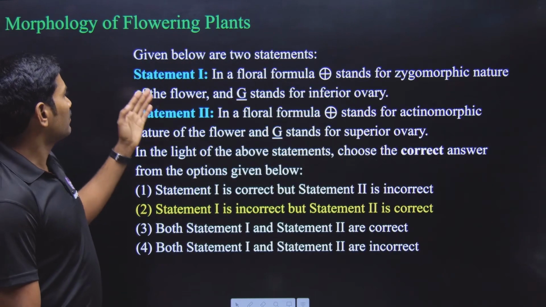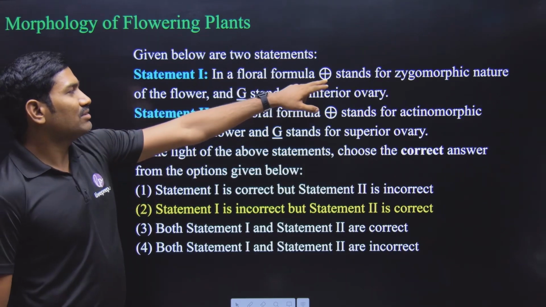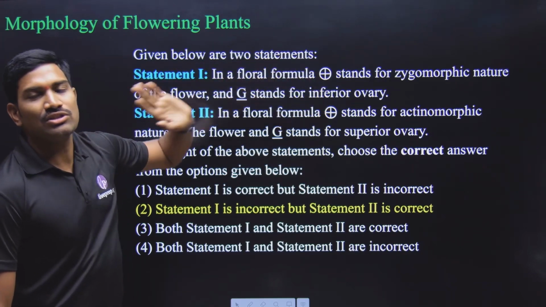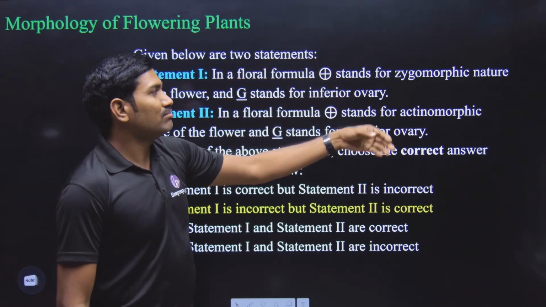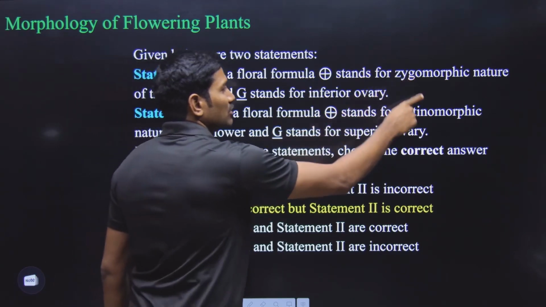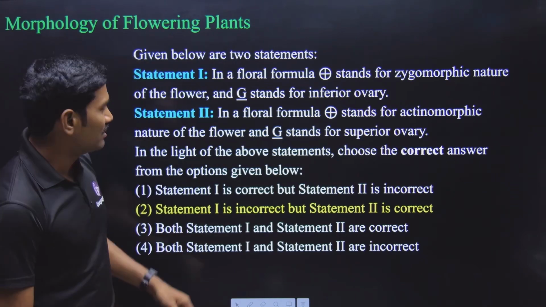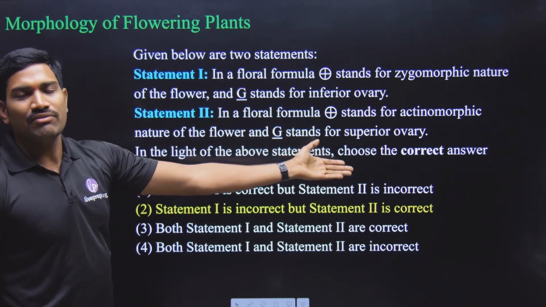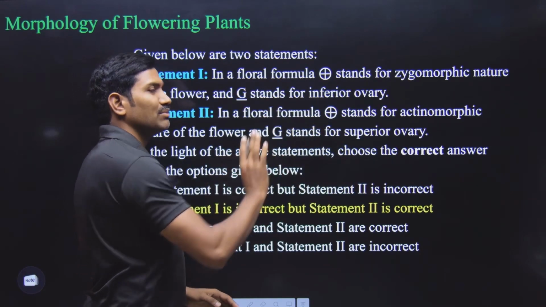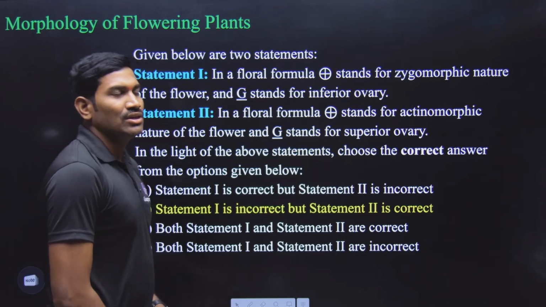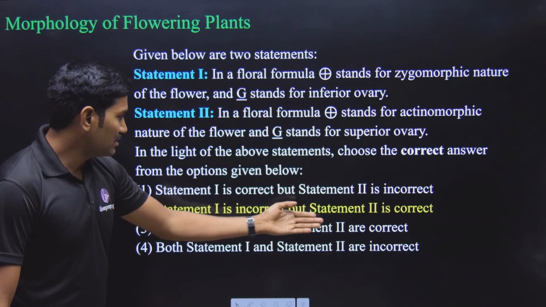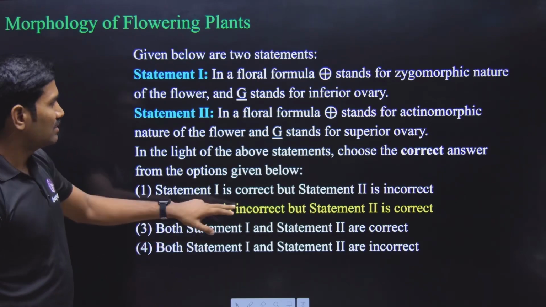Again from the morphology of the flowering plants. Here they have given two statements with floral formula symbols. In both statements they give these same two symbols, but we need to observe whether they are giving these symbols for the corresponding words or not. What is the symbol of this particular word? Is it for zygomorphic or actinomorphic? That is for actinomorphic. And what is this particular symbol? Is it for inferior ovary or superior ovary? It is for superior ovary. Simply, they kept these symbols the same in both statements, but they changed the words. So which one is correct here? Statement 1 is wrong. Statement 2 is correct. So it is in option 2. Clear? Next one.